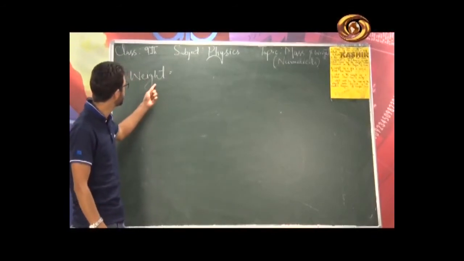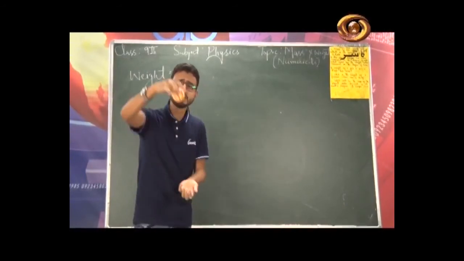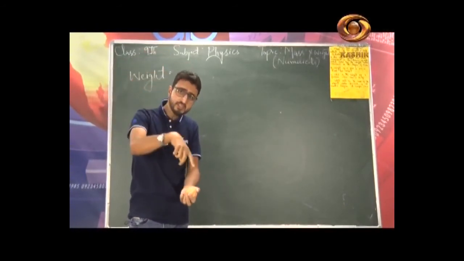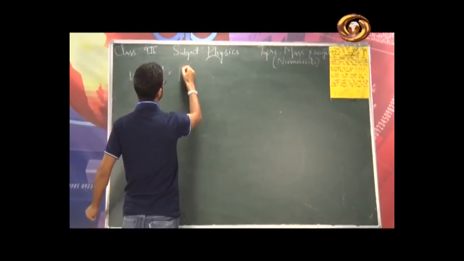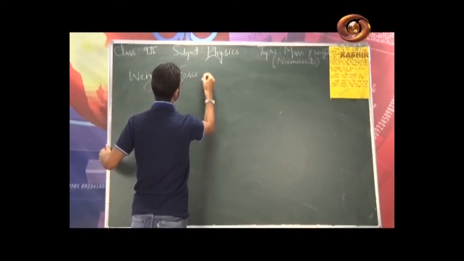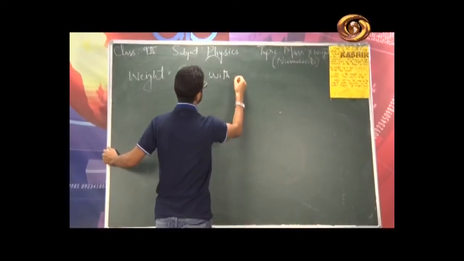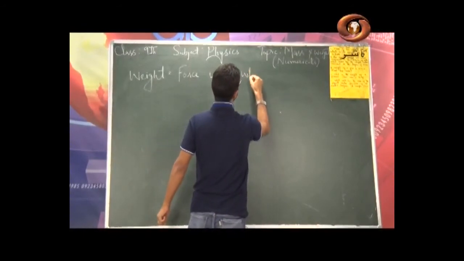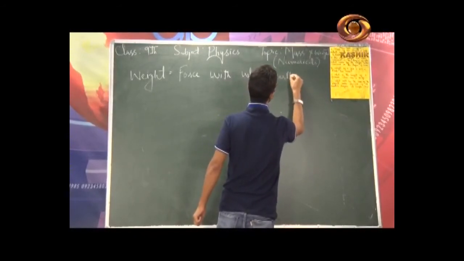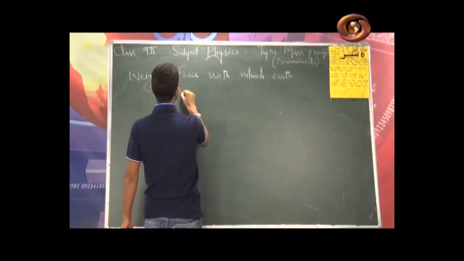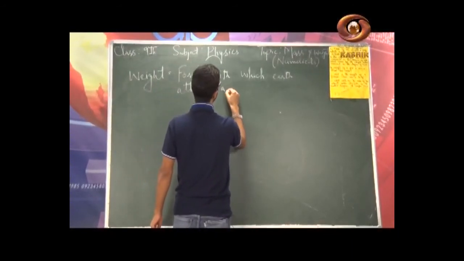Now let's come to this very topic, that is weight. What is basically weight? Weight is basically the force with which the earth attracts a body. So what does force represent from the physics point of view? Weight basically represents the force with which the earth attracts a body. This is the definition of weight.